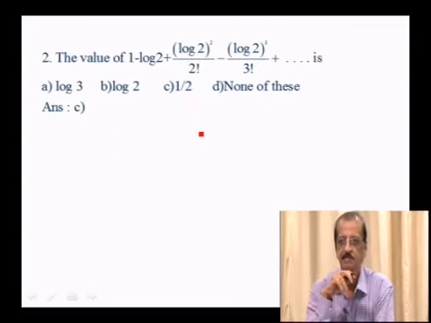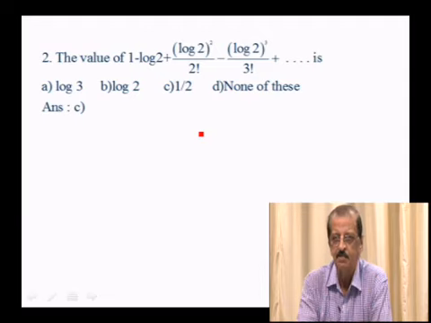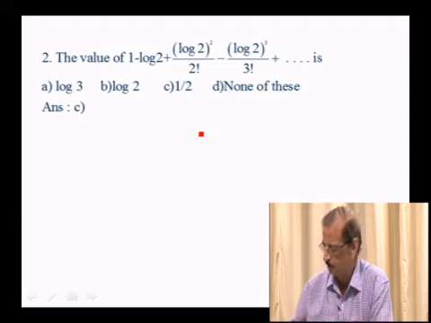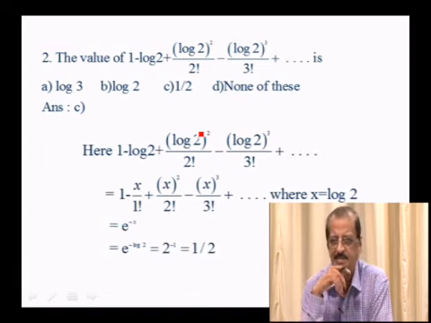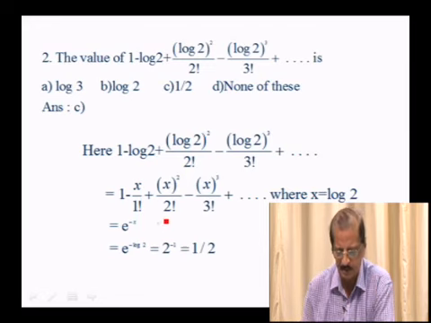The value of 1 minus log 2 plus log 2 whole square by factorial 2 minus log 2 whole cube over factorial 3 is, see here, you replace that log 2 by x: 1 minus x over factorial 1, x square over factorial 2 minus x cube over factorial 3, etc., where x is equal to log 2. But 1 minus x over factorial 1, etc. is nothing but the expansion of e to the power of minus x.